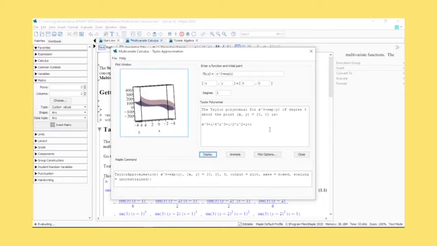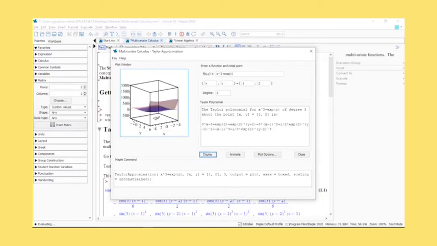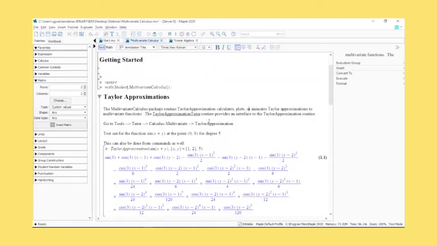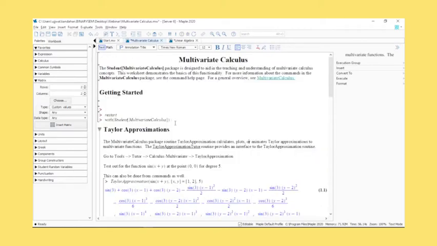You can switch to move around the expansion at a different point as well. And again, instead of having to worry about syntaxes and so on, you're able to do this a lot more easily here. If a student is able to actually do this, then it becomes useful for them, because for a student being able to learn both the mathematics behind the problem and also learning it from a tool becomes a little bit more tedious, because he's learning two things at a time.